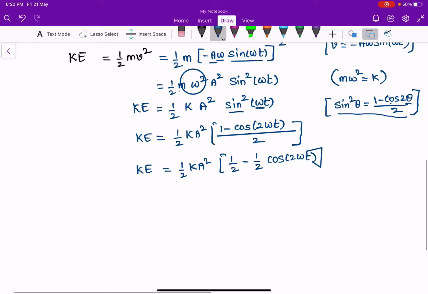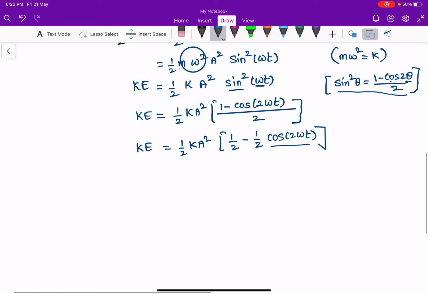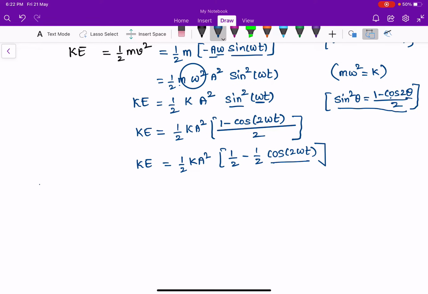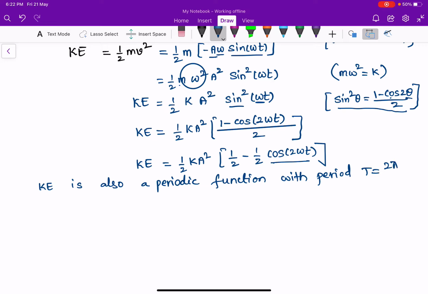So here the kinetic energy term comes out as a function of cos theta, and cos is a periodic function. So kinetic energy is also a periodic function with periodicity 2 pi by omega, where omega here is 2 omega.